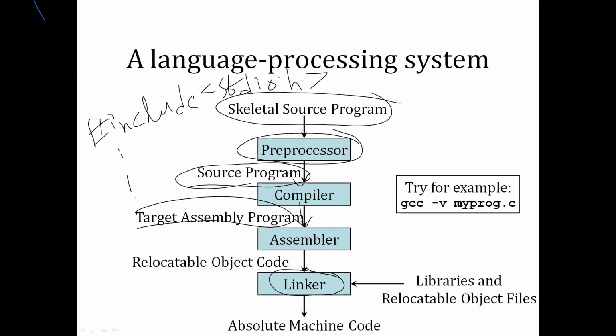Why? Because it is not only compiling your program, it is compiling the dependent libraries also. Whatever libraries you mentioned, those are also compiled. That's why we require a linker or loader to compile our program.